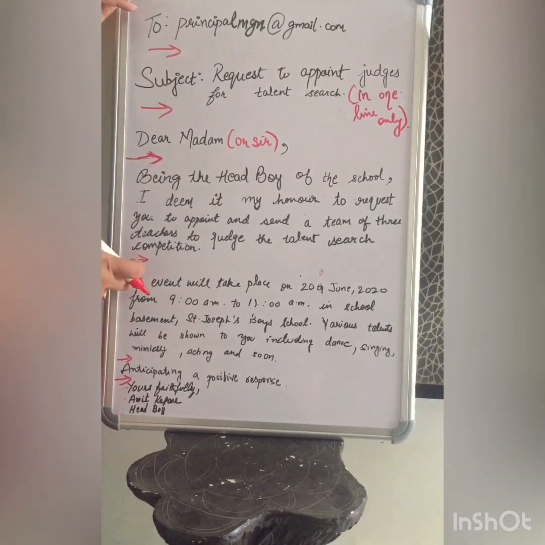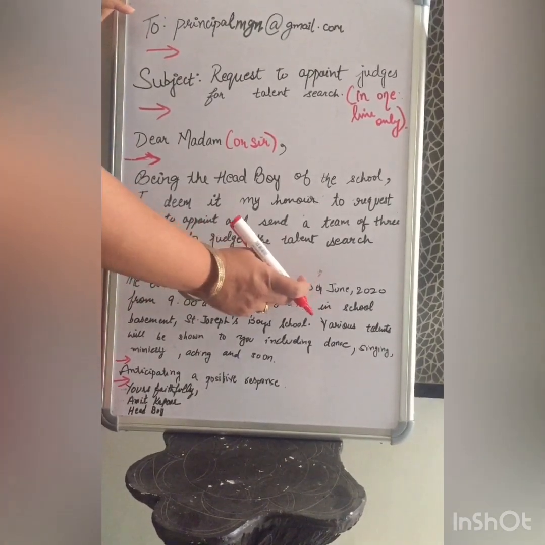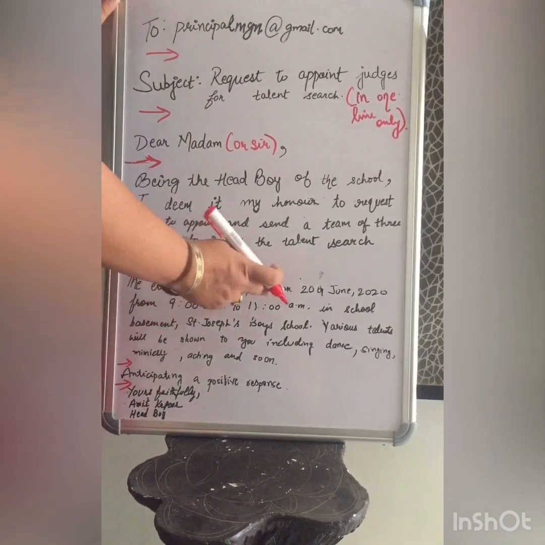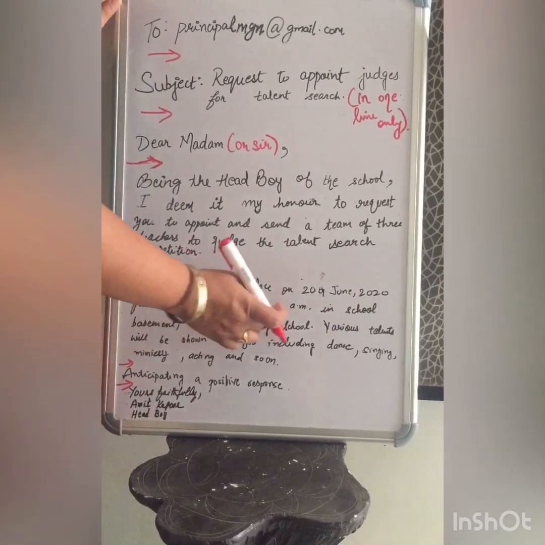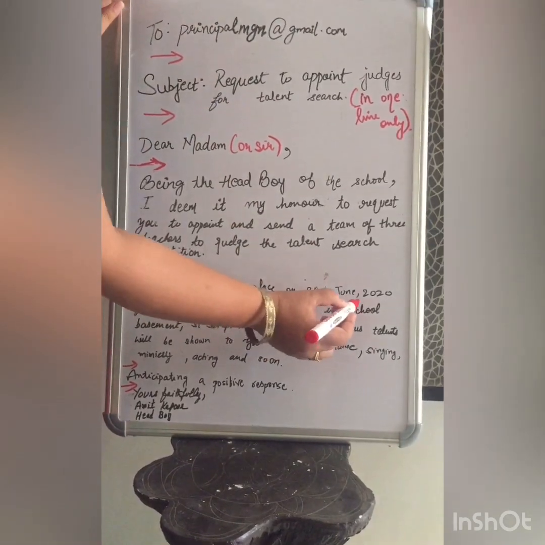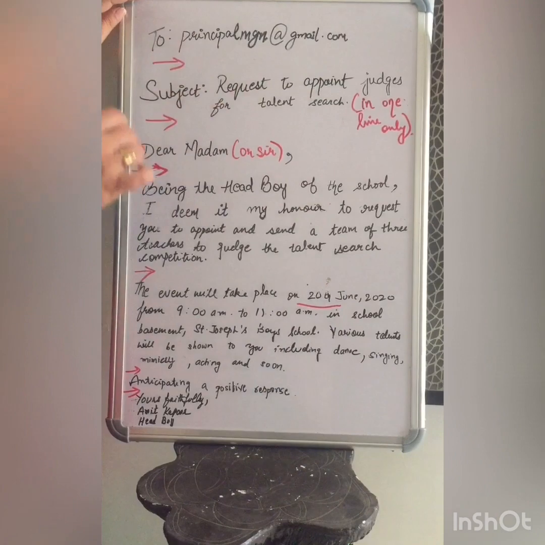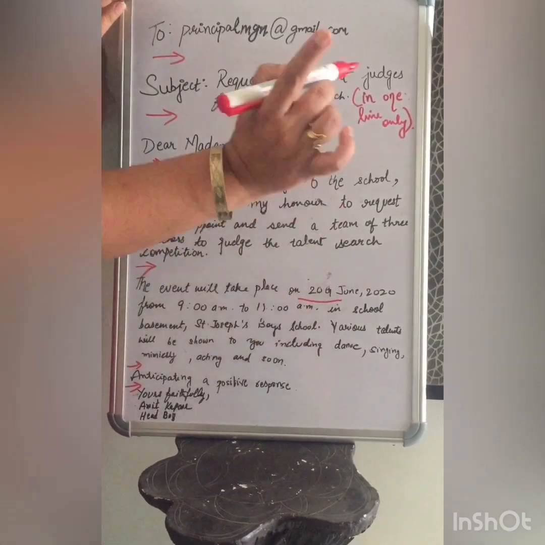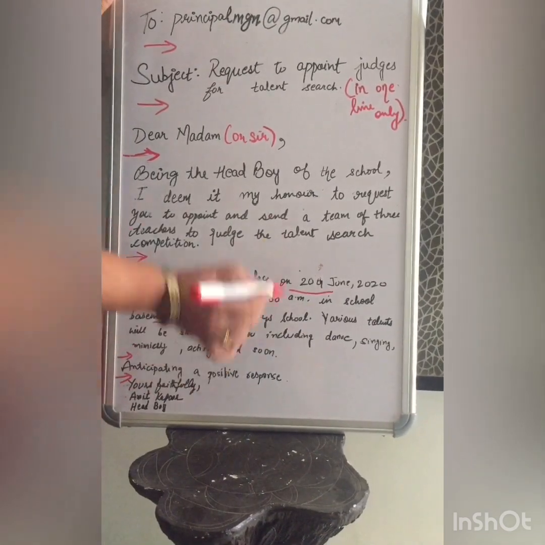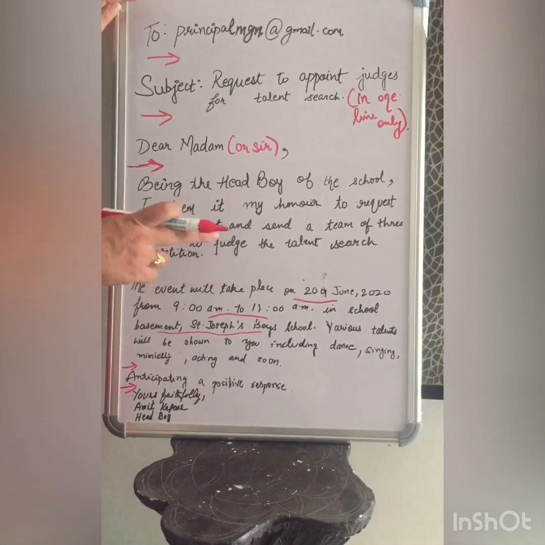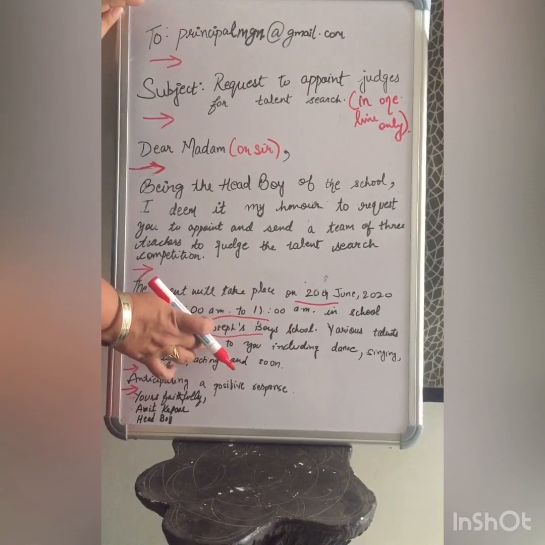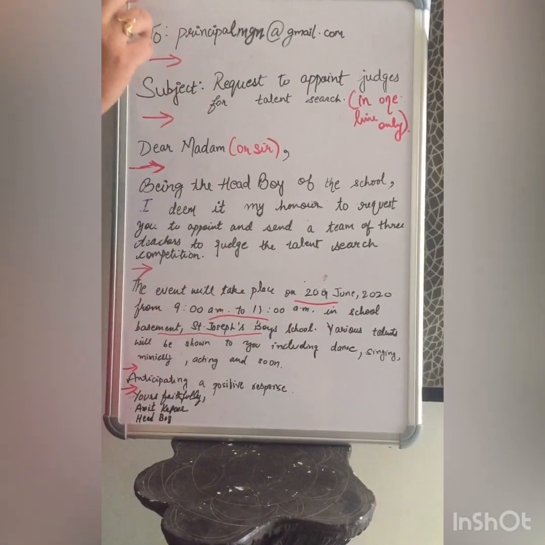Then leave a line. The event will take place. Now in this, how the notice and email are correlated is very important. The event will take place on 20th June from 9 a.m. to 11 a.m. in school basement, St. Joseph Boys School. Remember, these things have to be the same which you have written in notice writing. You remember, I have written 20th June in notice writing. I had written the time 9 to 11 and I had written school basement, St. Joseph Boys School. So this has to be same. You cannot change the date, you cannot change the time, you cannot change the venue. It has to be same.